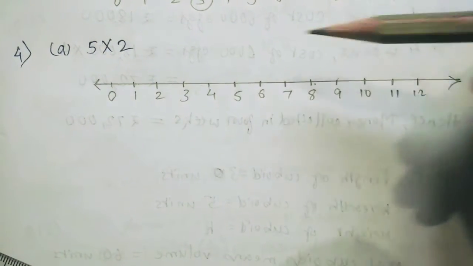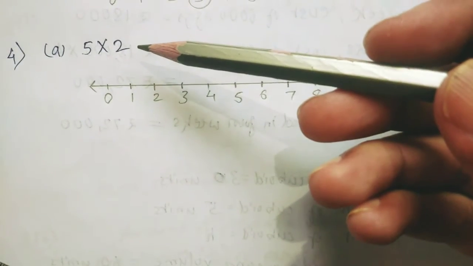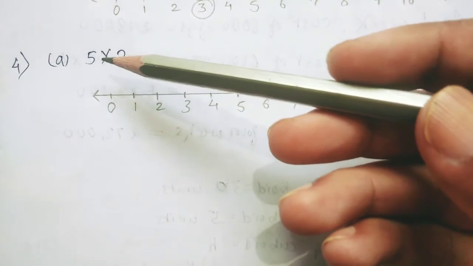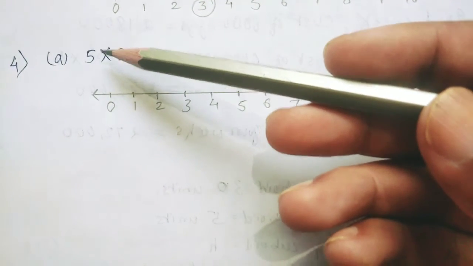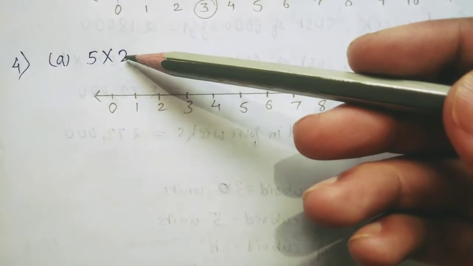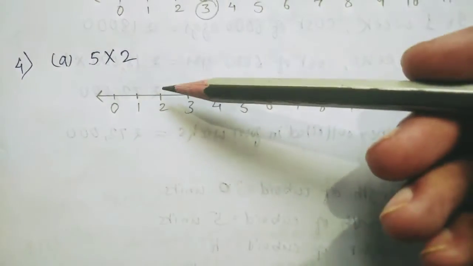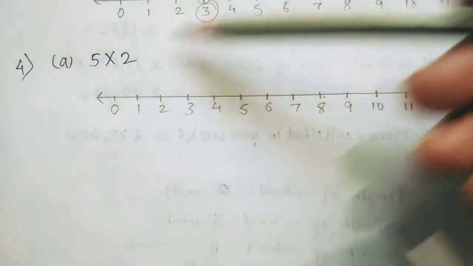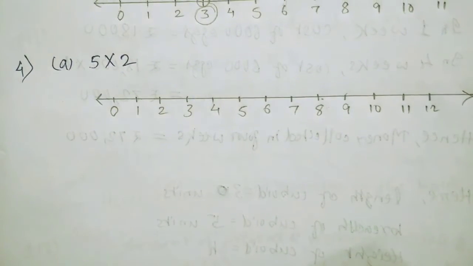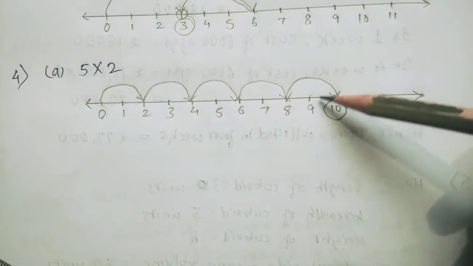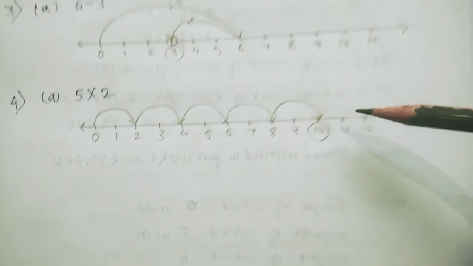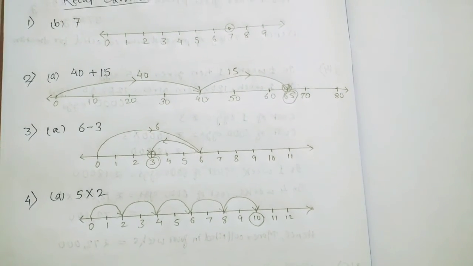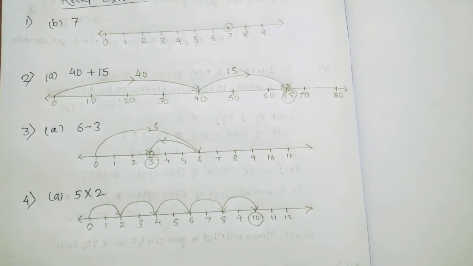Now students, in question number 4a, 5 into 2, you have to show this 5 into 2 on the number line. How to show this? You have to jump 2 steps, and how many times? 5 times. 2 steps you have to jump 5 times, then you will get 10. So students, this is the answer, 5 into 2 is 10. In this way you have to show these questions on the number line, and do the rest of the questions of question number 1, 2, 3, 4.